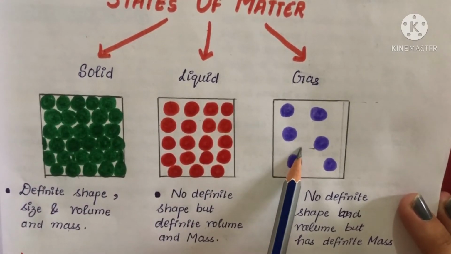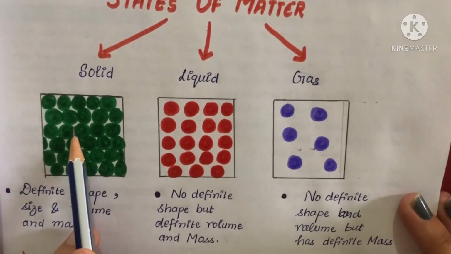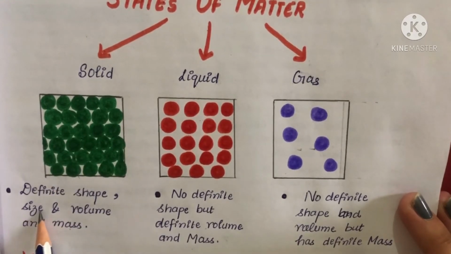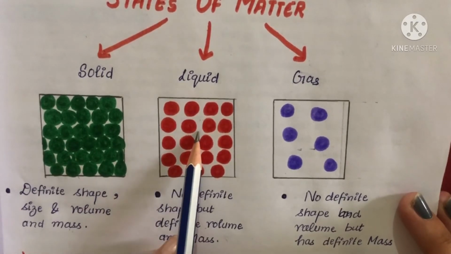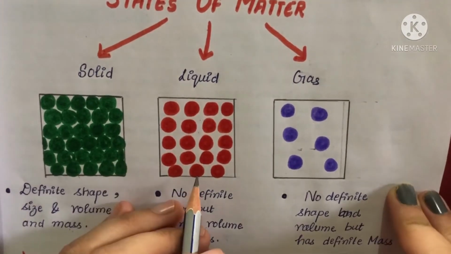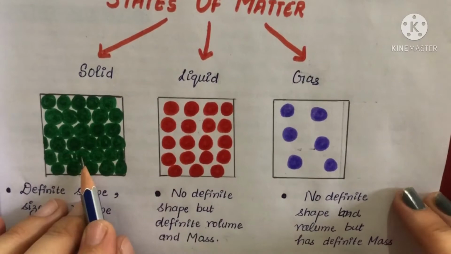So, in case of solids, particles are arranged in a closely packed manner. So, they have definite shape, size, volume and mass. In case of liquids, the particles are not arranged in a closely packed manner as compared to the solids.